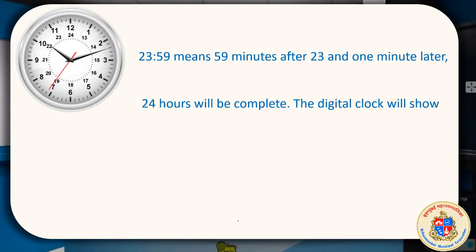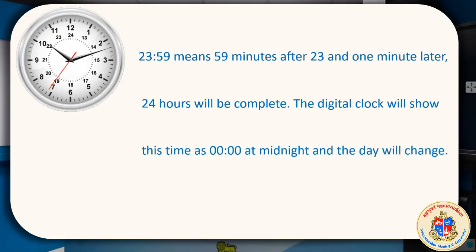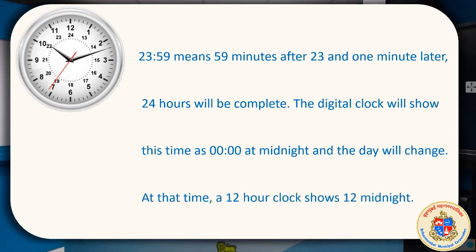23:59, then comes 24 o'clock, which is 0 in fact. So at 23 hours 59 minutes, after 1 minute the 24-hour clock will complete, and the digital clock will show 00 at night, and the day will change, right?